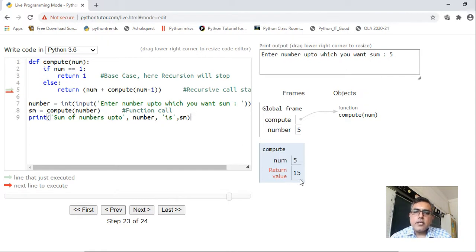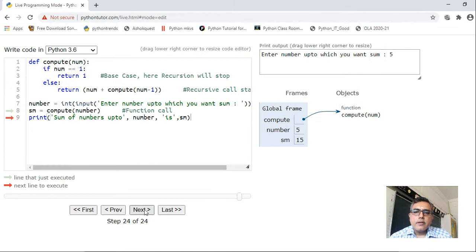So here this function, when the value of num becomes 5, is returning 15. Okay. Next, in the variable Sm, compute has returned 15. 15 is saved in Sm, and then you have displayed the value of Sm.